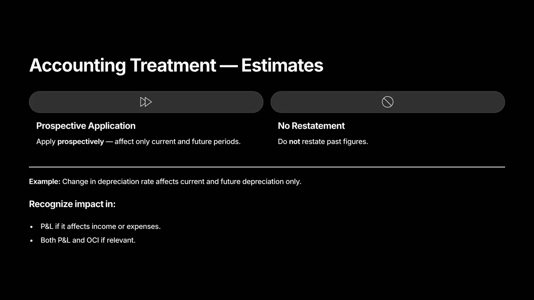Accounting treatment. Changes in estimates are applied prospectively. They affect the current period and future periods only. Do not restate prior year figures. Example, revise remaining useful life from 5 years to 3. Update depreciation going forward, not backward.